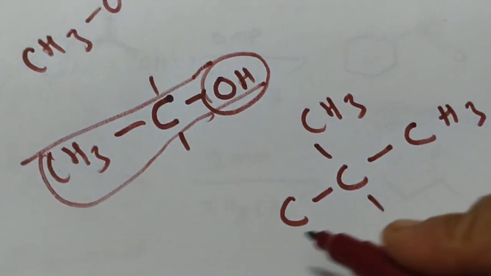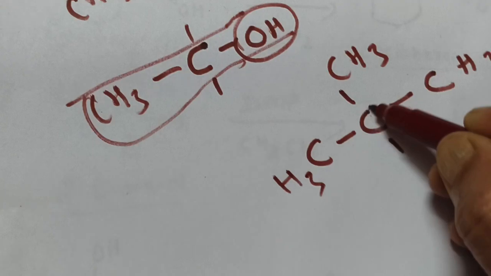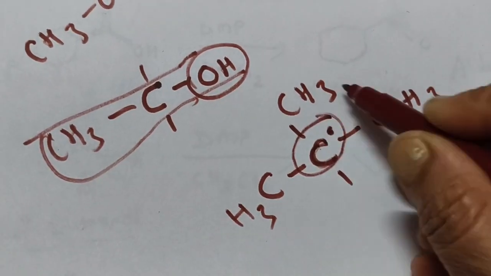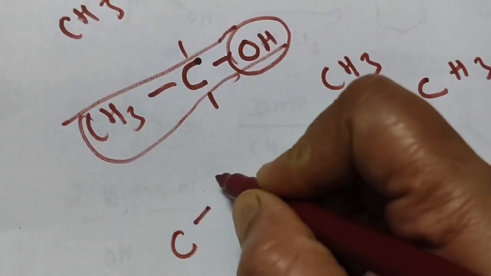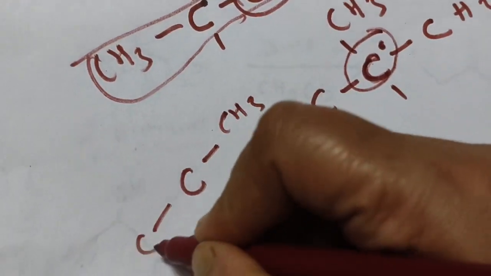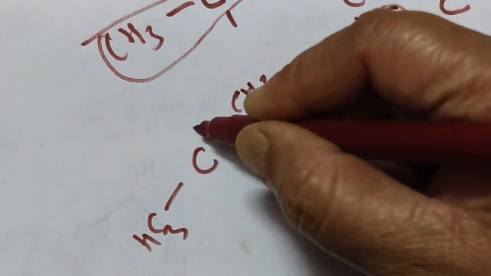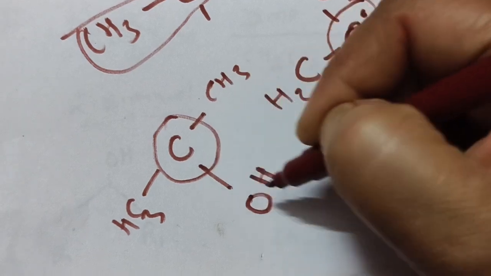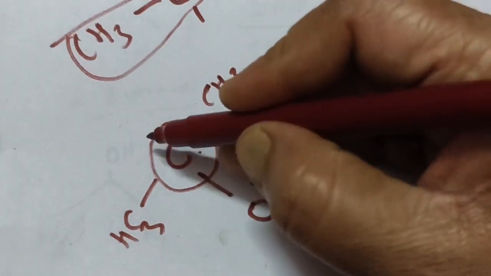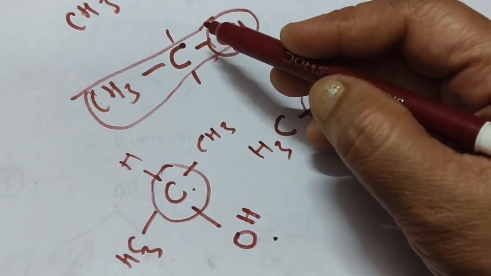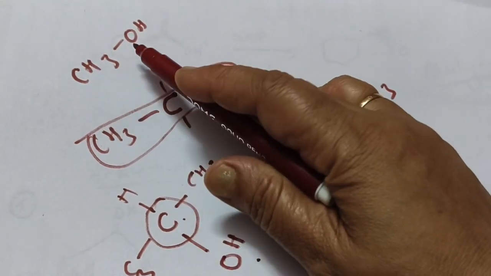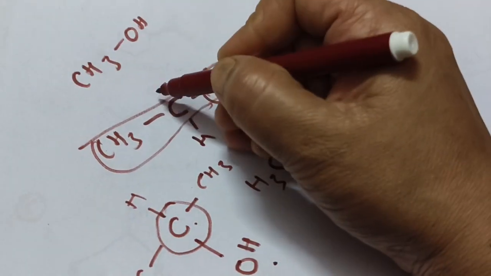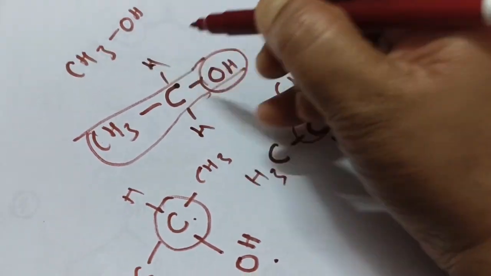But if it is a tertiary carbon, see, this carbon is of which nature? This is a tertiary carbon, because 3 groups are directly attached to it. What about a secondary carbon? If 2 carbon groups are directly attached, this carbon is secondary. So this is our secondary carbon atom. When the alcohol group is attached to the secondary carbon, it is known as a secondary alcohol. So if it is attached directly to one carbon, it is a primary alcohol. Here also you can see it is only one carbon group, so it is termed as a primary alcohol.